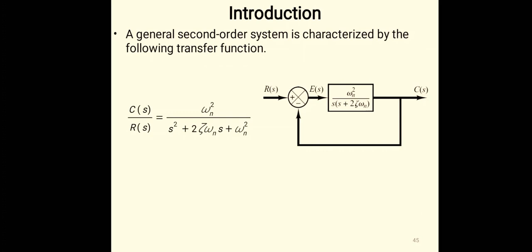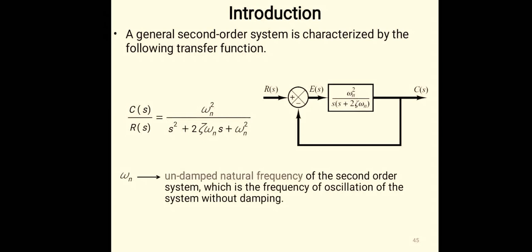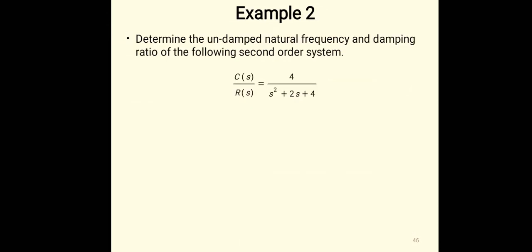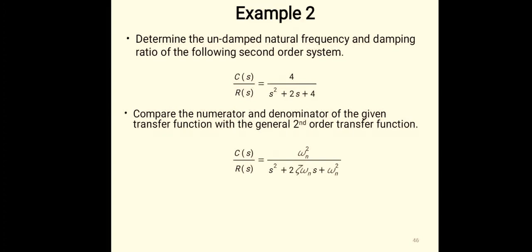Omega n represents the natural frequency, zeta represents the damping factor. This is a very important formula for the second order system. Omega n is the natural frequency, zeta is the damping factor or the damping ratio, it should be between 0 to 1. Okay, here we are going to find out the natural frequency and the damping factor for the second order system given by the transfer function 4 upon s square plus 2s plus 4. Just we will compare with the formula omega n square upon s square plus 2 zeta omega n s plus omega n square.